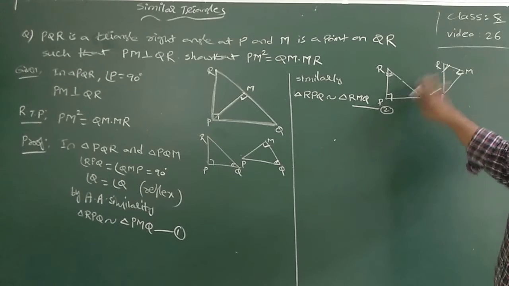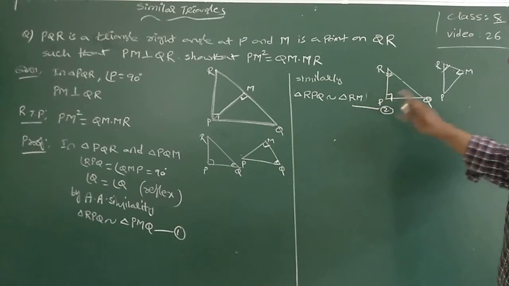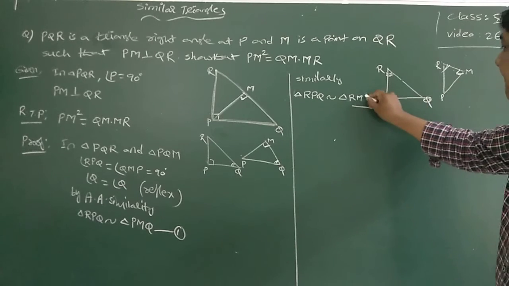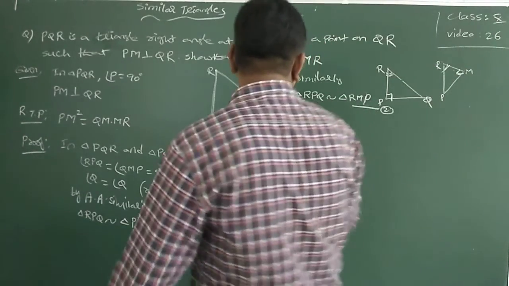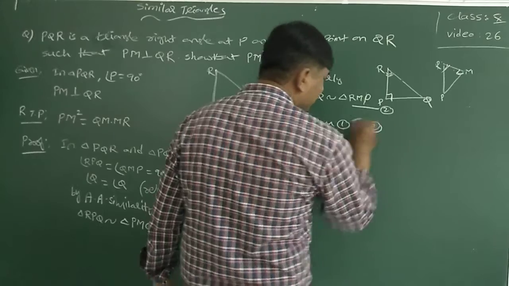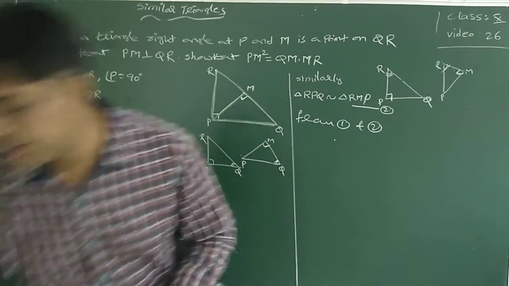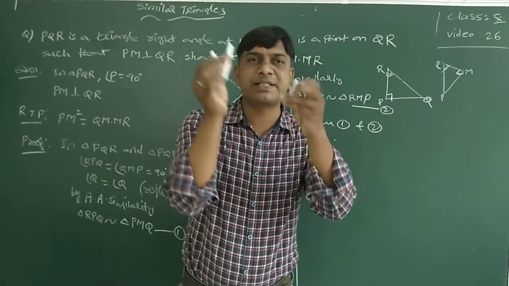Sorry, correction: RMP it is. From 1 and 2, see here. This is similar to this one and this is similar to this one.